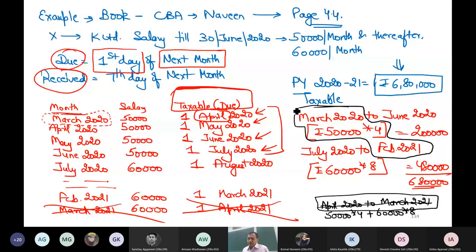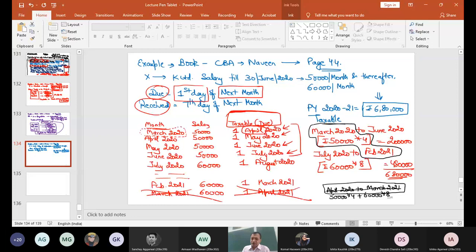Answer you might get, but we need exact presentation. In reality, April 20 and March 21, these months are our taxing months, which should be in my year. But I'm not taxing the salary of these months. I'm taxing the salary of March 20 till Feb 21. Please raise your hand if the concept is clear. If not clear, ask me the doubts. If clear, raise your hands.